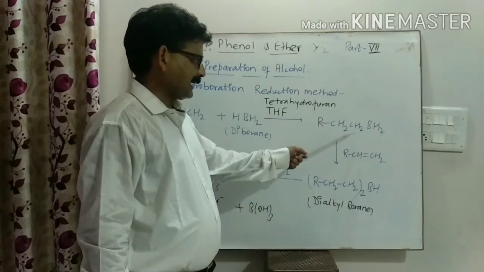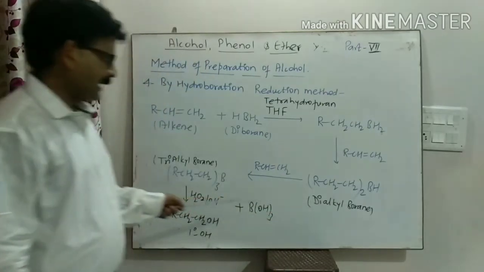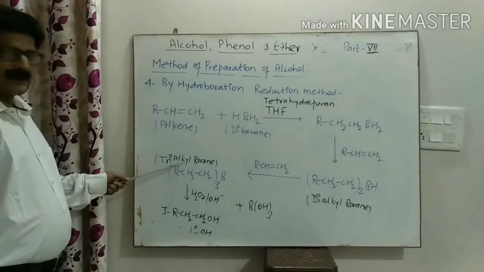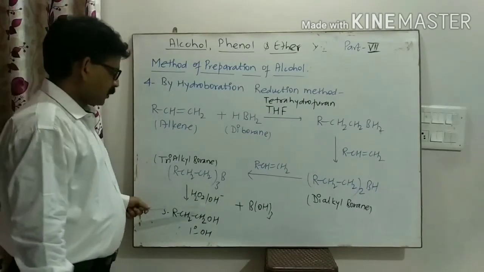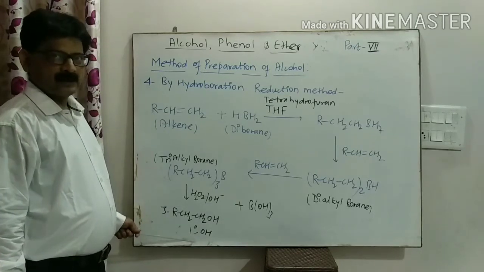Now this monoalkyl borane reacts with alkene, then dialkyl borane is formed. Dialkyl borane again reacts with alkene to form trialkyl borane. Trialkyl borane on hydrolysis in basic medium gives primary alcohol.